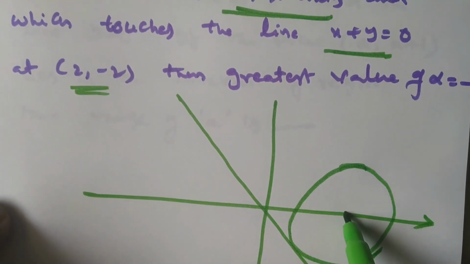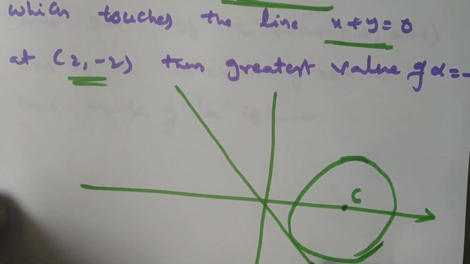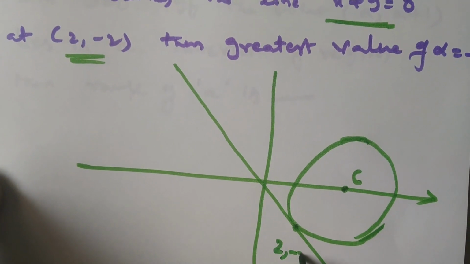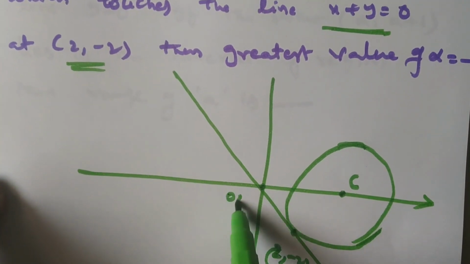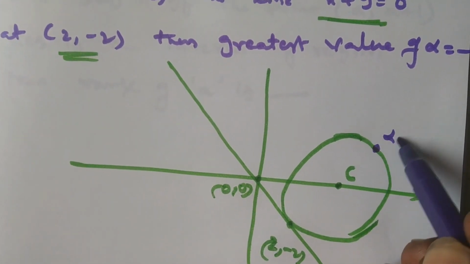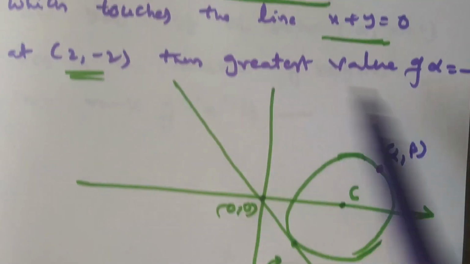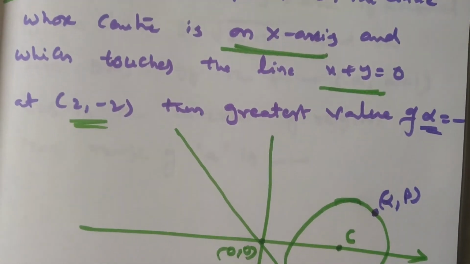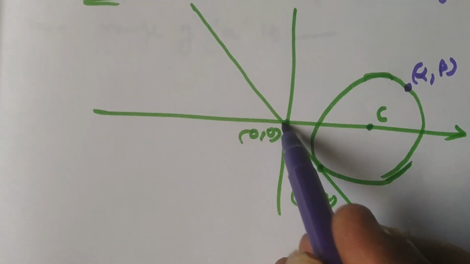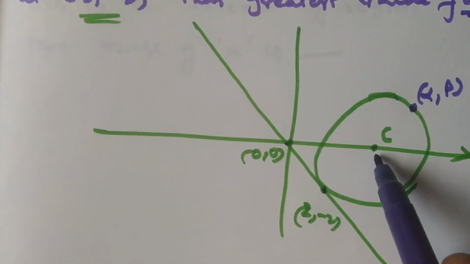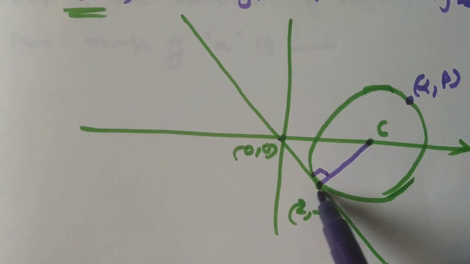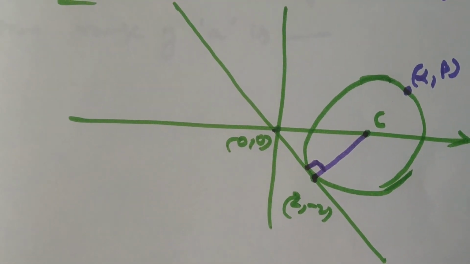This is the center of our circle. The circle touches y is equal to minus x at (2, minus 2). What is this? Origin. Now (alpha, beta) is any point on the circle. What we have to find out? What is the greatest value of alpha? That is you are going to find out. Now this is origin. This is (2, minus 2). Join here to here. The angle is 90 degrees. The tangent and corresponding radius are always perpendicular to each other.